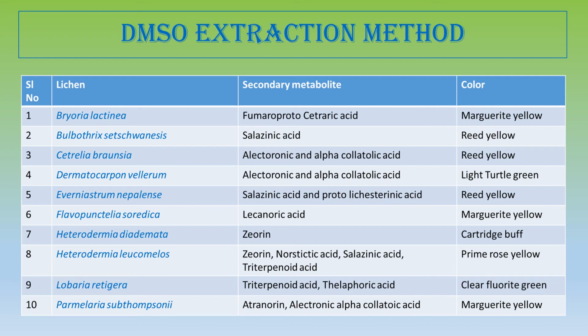Next is Heterodermia diademata, that produces cartridge buff color. Heterodermia leucomelos produces the primrose yellow color. Loberia retigera produces clear fluoride green. Parmelia subthomsoni, this terrestrial lichen, produces marguerite yellow color by the DMSO method.